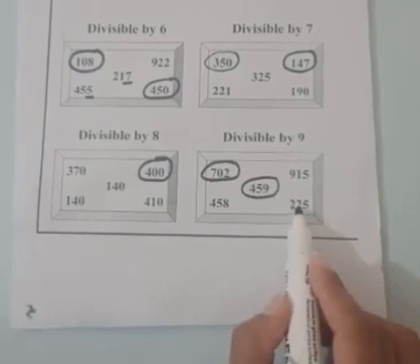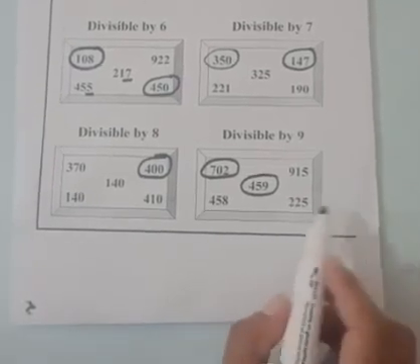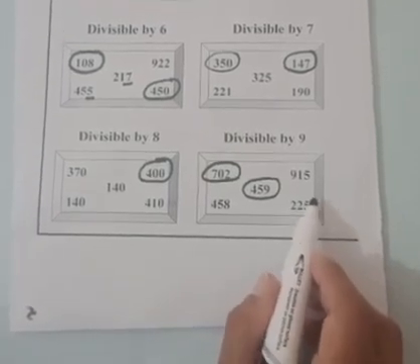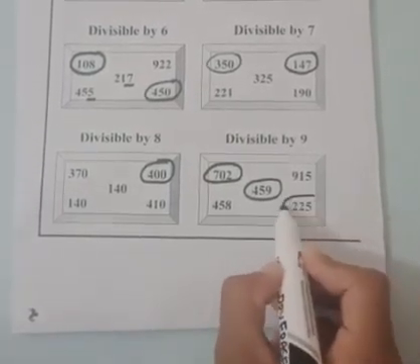Here we have 225. Let's add them. 2 plus 2, 4. 4 plus 5, 9. This is a multiple of 9, so this is divisible by 9.